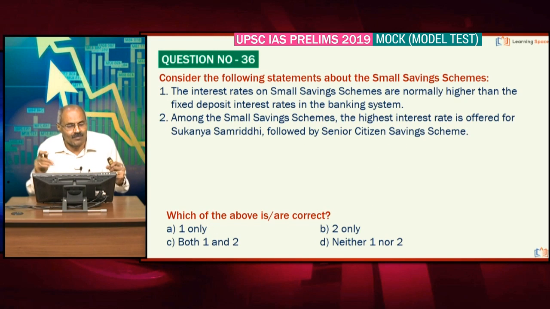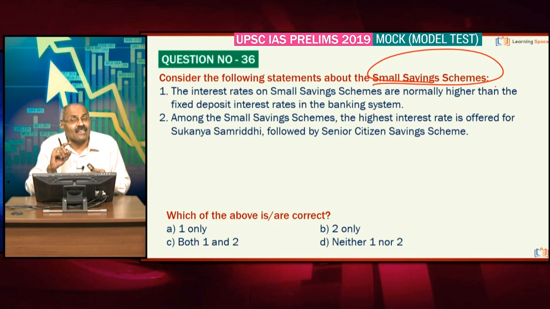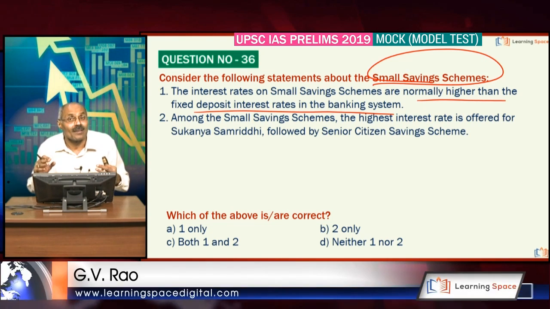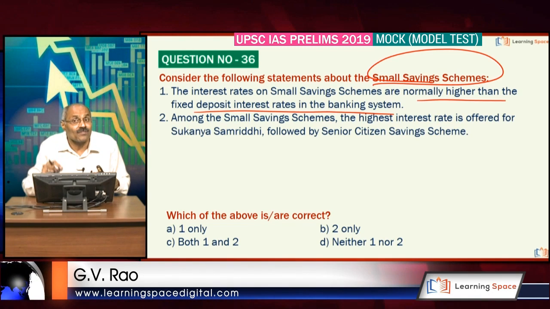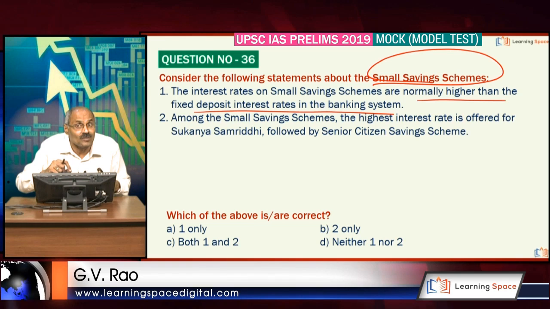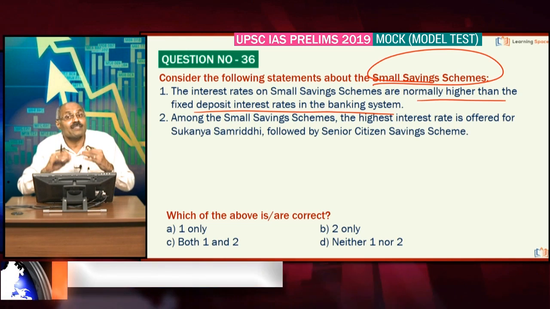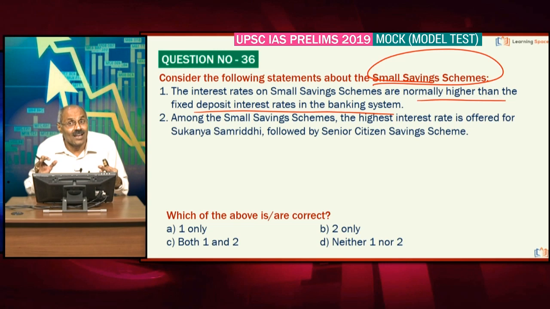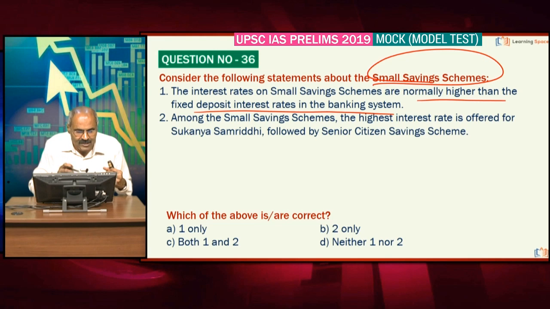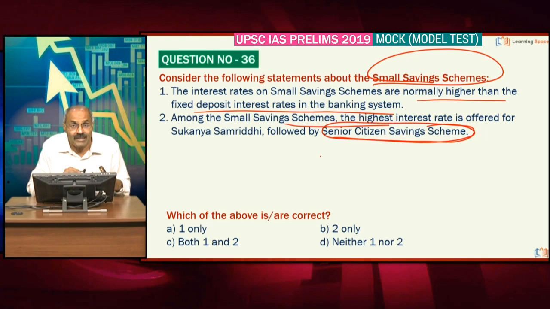Look at the last question about small savings schemes. The interest rates on small savings schemes are normally higher than the fixed deposit interest rates in the banking system. Absolutely correct. And because of this, sometimes banks are finding it difficult to attract fixed deposits. Right friends? For small savings schemes in general, the interest rates are higher than the fixed deposit interest rates in the banking system. Second statement, among the small savings schemes, the highest interest rate is offered for senior citizen savings scheme. Please correct the second statement. One only is correct here.